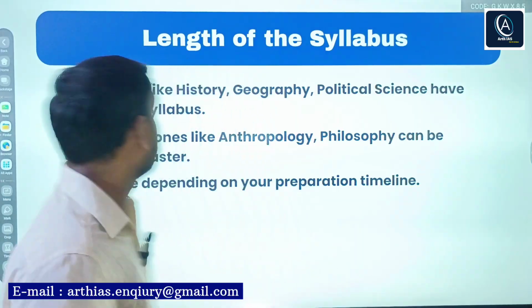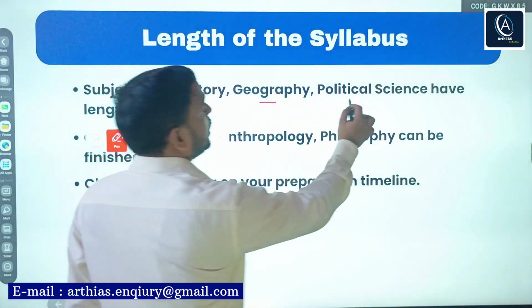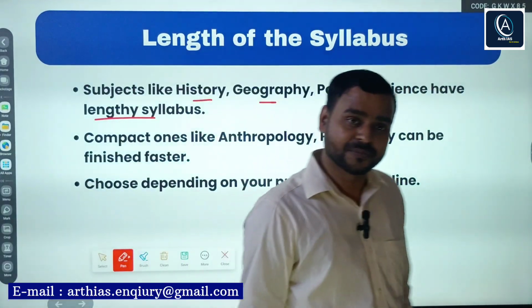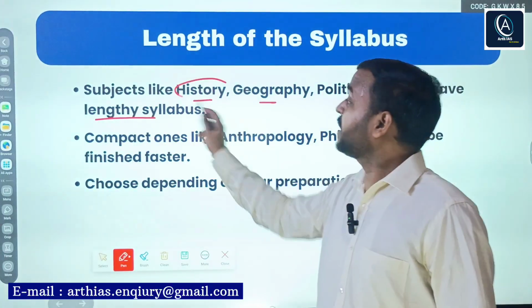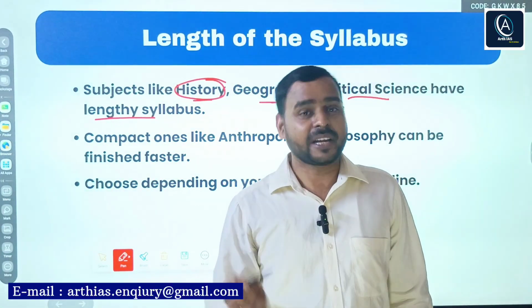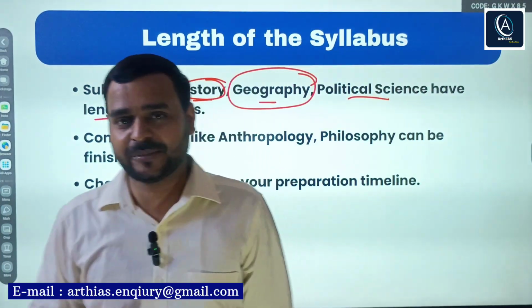So subjects like history, geography, political science have a very lengthy syllabus. History, we all know, is a very lengthy subject. Geography is not only lengthy but also a technical subject.